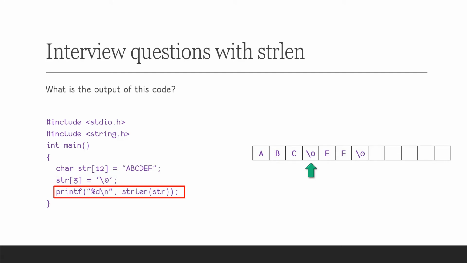Then, this printf is printing the length of the string. The length calculation starts from A and goes until it reaches a null byte. As the 4th byte is null, it prints the length of the string as 3. The learning from this example is that though there are characters after the null, strlen doesn't count them. Let's execute the code and verify.